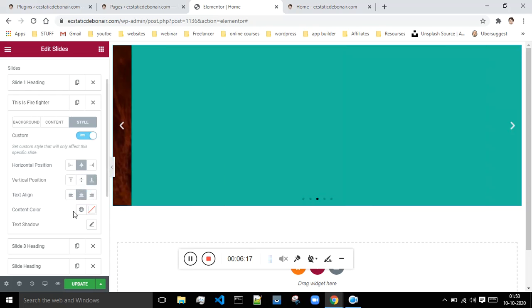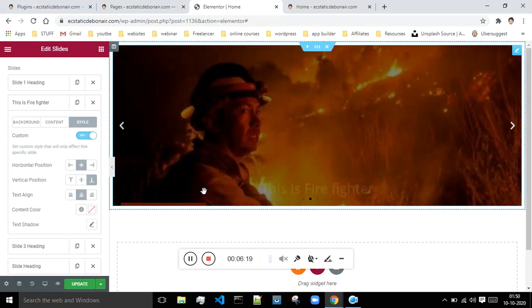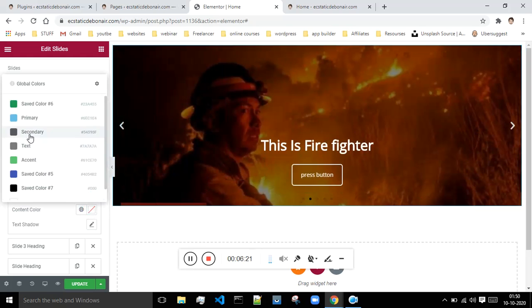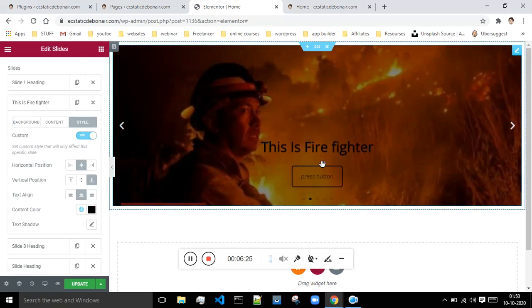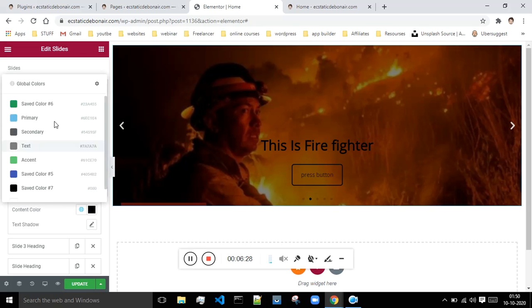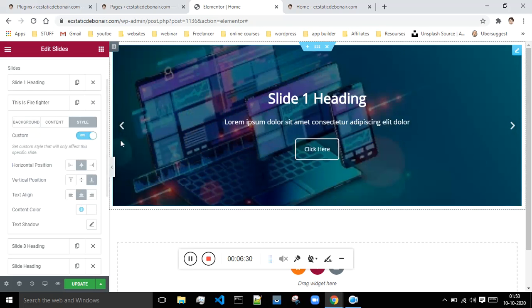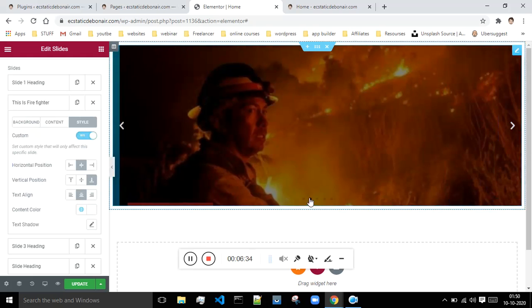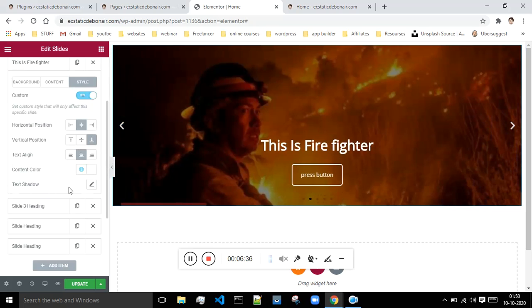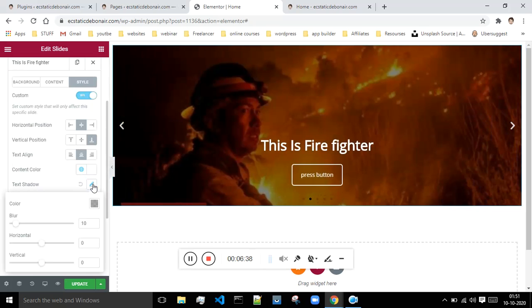And this is the content color. You can just select whatever color you want. If you select black, then this content will be black in color. If you select white, then the color of the text over here will be white. So basically this is how you can select it.